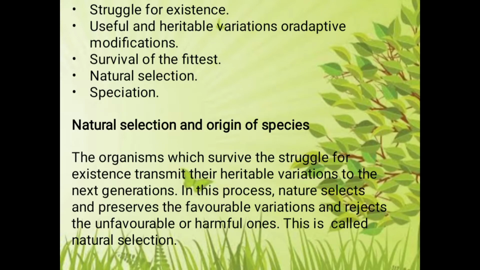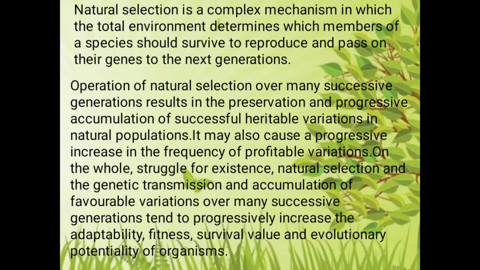In natural selection and the origin of species, the organisms which survive the struggle for existence transmit their heritable variation to the next generation. In this process nature selects and preserves the favorable variation and rejects the unfavorable or harmful ones, and this is called natural selection. Over many successive generations, this results in the preservation and progressive accumulation of successful heritable variation in the natural population, and it may also cause a progressive increase in the frequency of profitable variations.